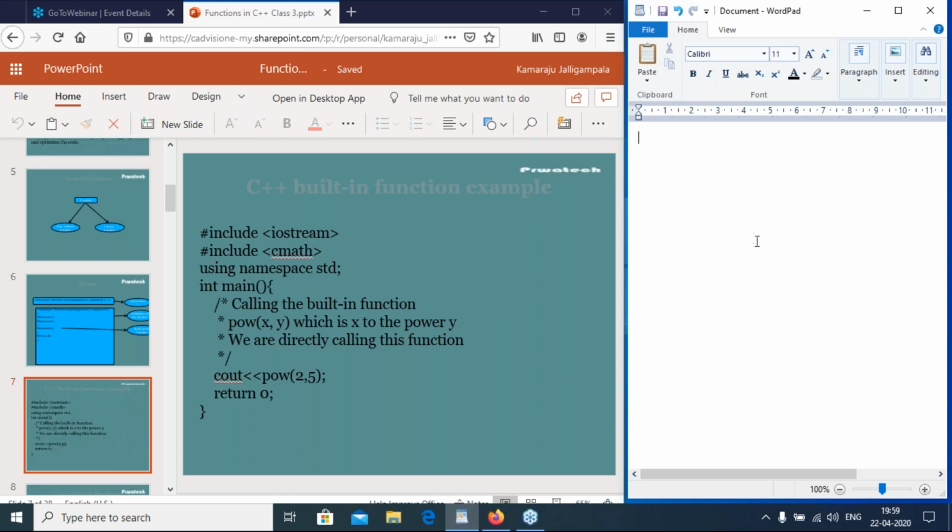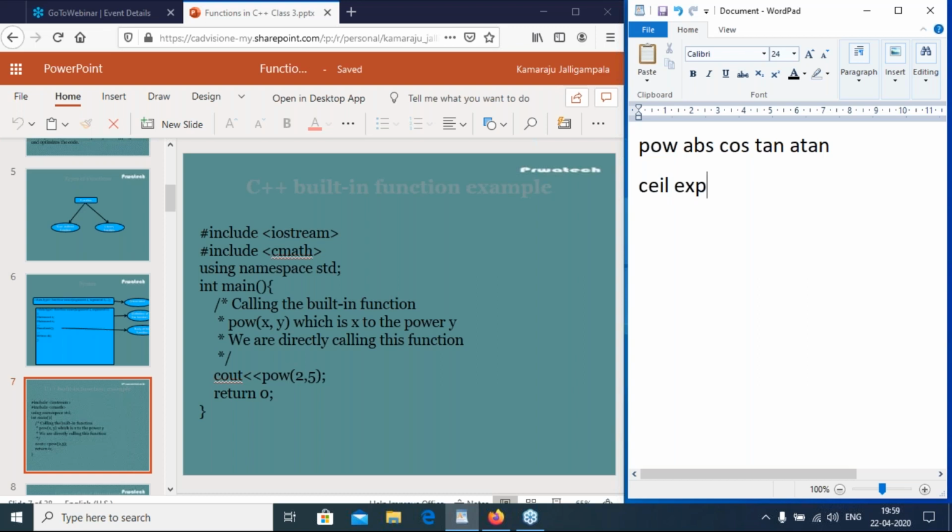Cmath has POW, ABS, cos, tan, atan. Atan means inverse tan. Ceil of x, exponent, like this. These are all inbuilt functions included in math.h.